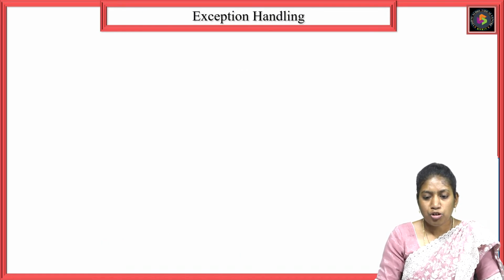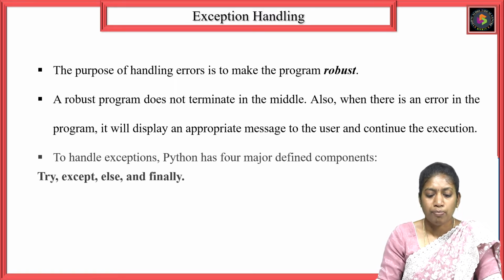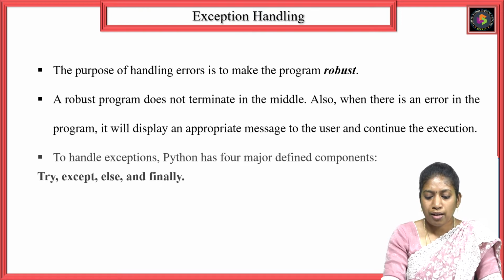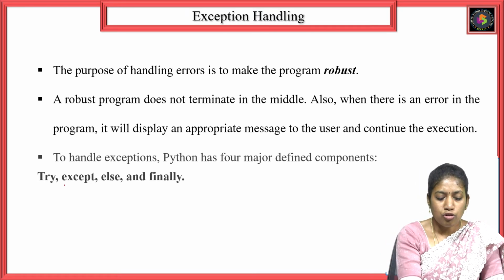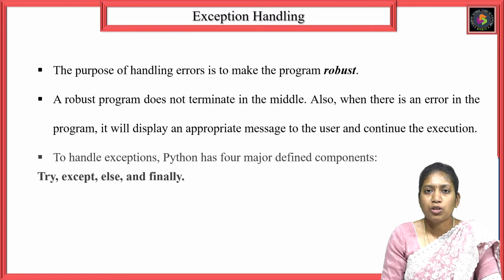So what is exception handling? So far we have seen so many exceptions. Definitely all these exceptions need to be handled for a smooth execution flow in the program. To handle all these exceptions, Python has 4 defined components: try, except, else, and finally. The purpose of handling exceptions is to make the programming robust.